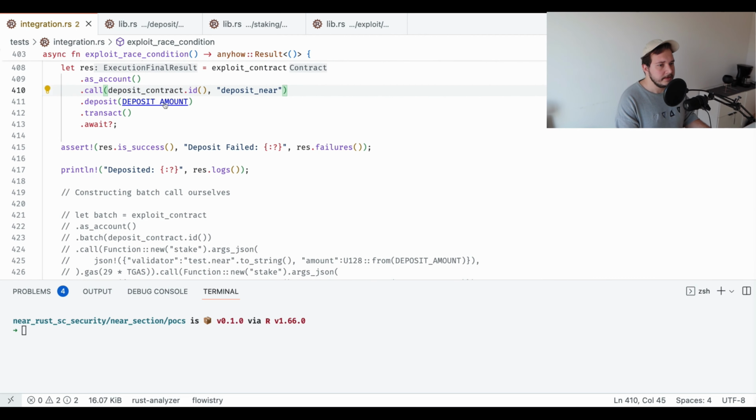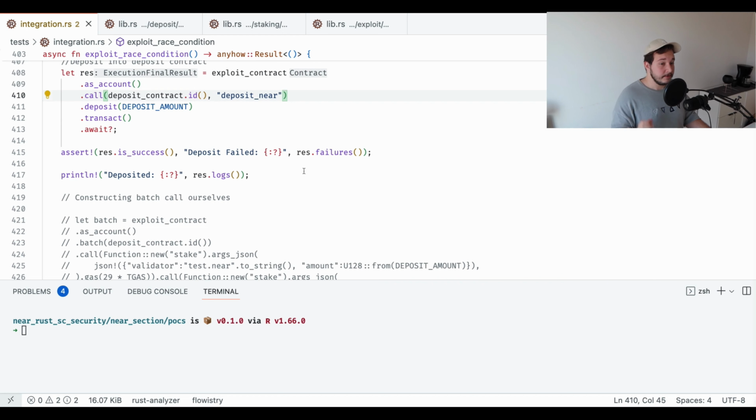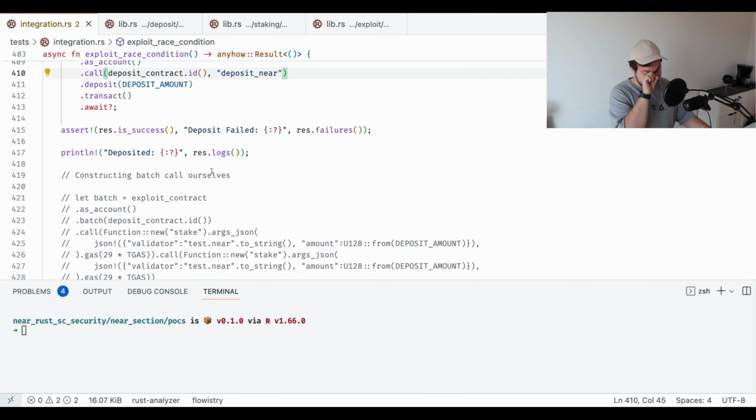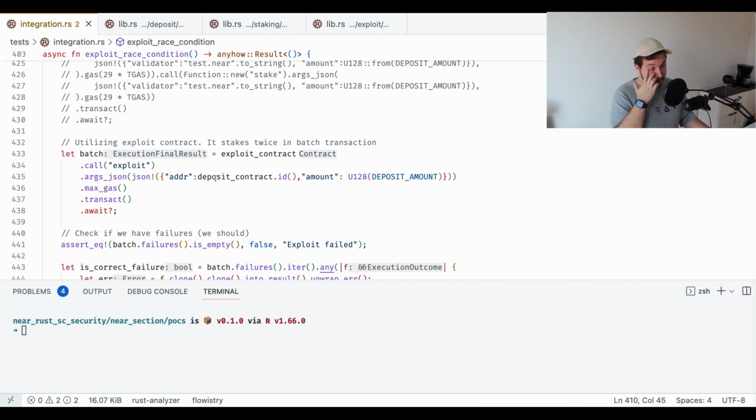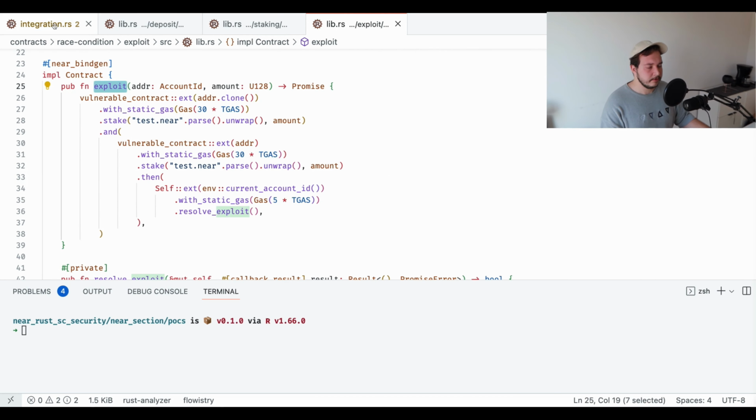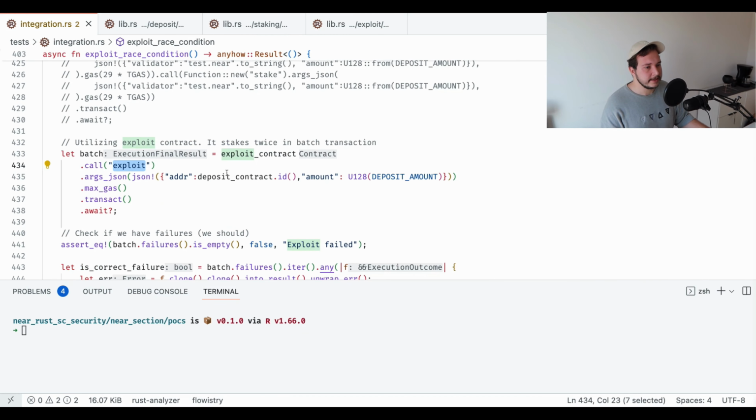So 1 near times 20. And then we just assert that everything worked well, everything is success, and then we just print some logs. So here we're going to be using the exploit contract. We're going to call the exploit function from here to exploit this race condition, and we're adding the address of the deposit contract and the amount that we want to use for staking, which is the deposit amount, which is 20 near.